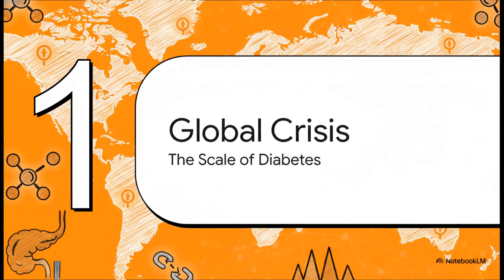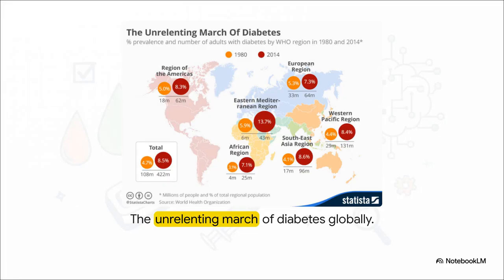Section 1. The Global Crisis. Let's look at the scale of diabetes. To truly appreciate the solutions, we first have to grasp the sheer scale of this chronic metabolic disorder, which, by the way, is a persistent state of high blood sugar caused by defects in insulin. And this brilliantly illustrates its unrelenting march globally.